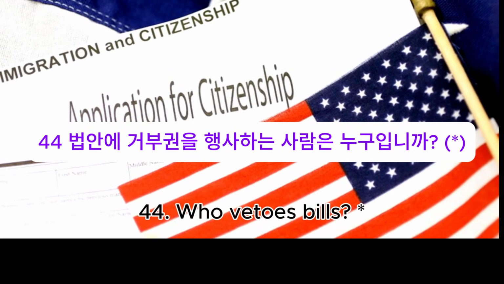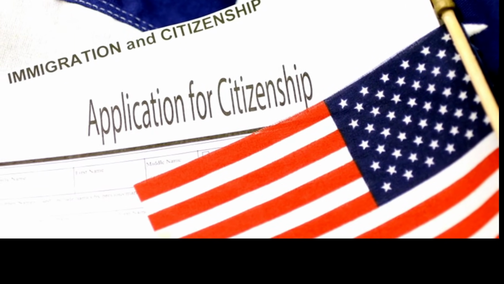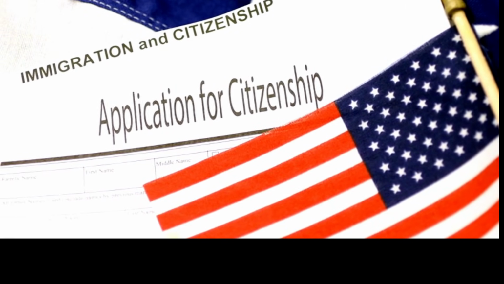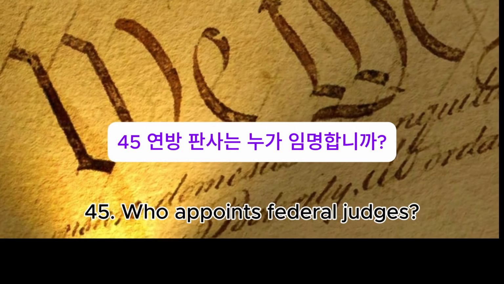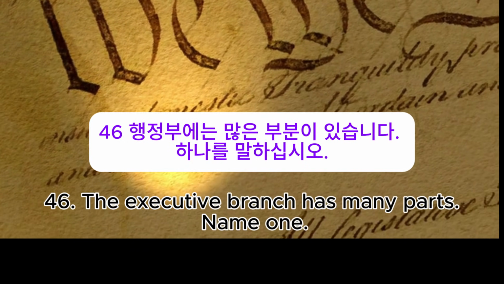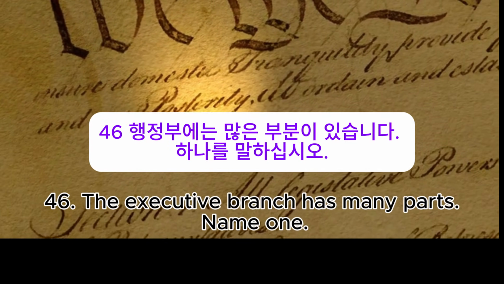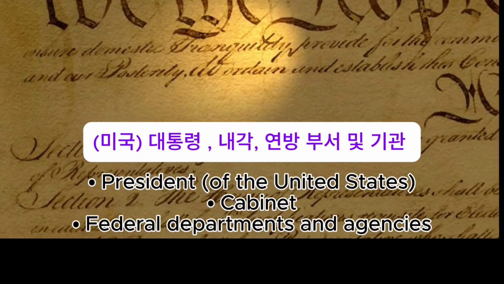44. Who vetoes bills? The President. 45. Who appoints federal judges? The President. 46. The executive branch has many parts. Name one. President of the United States, Cabinet, federal departments and agencies.